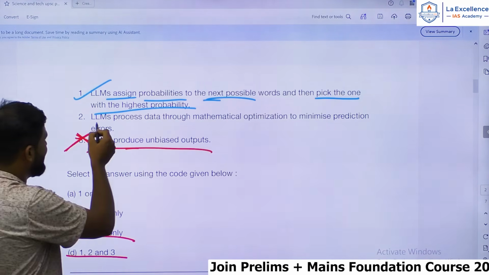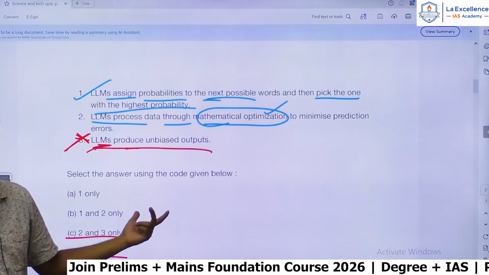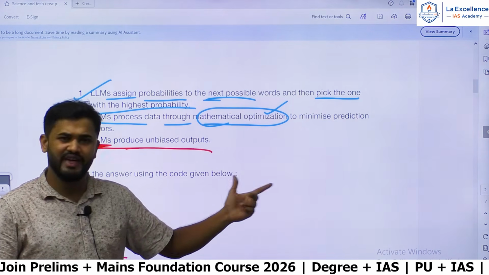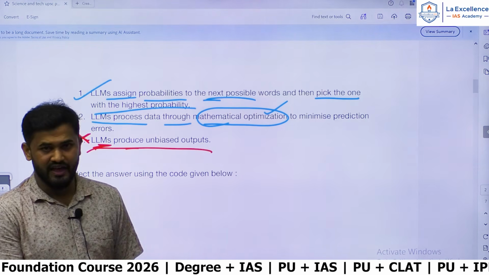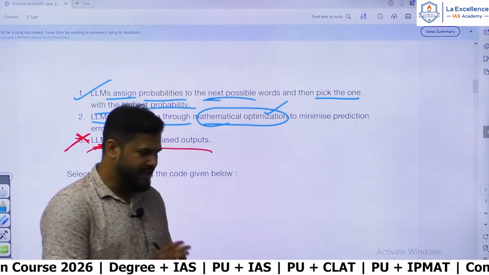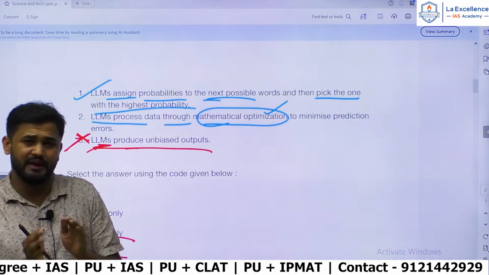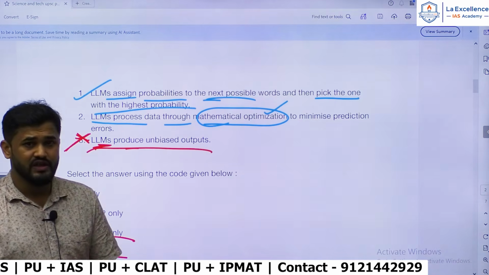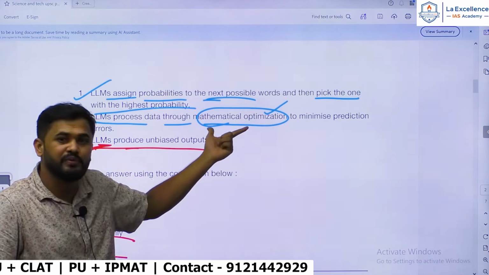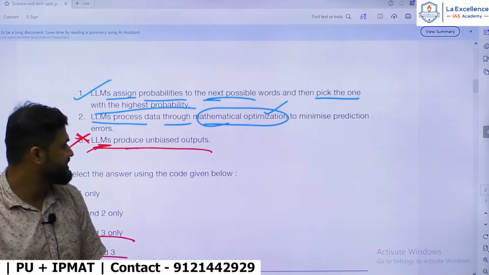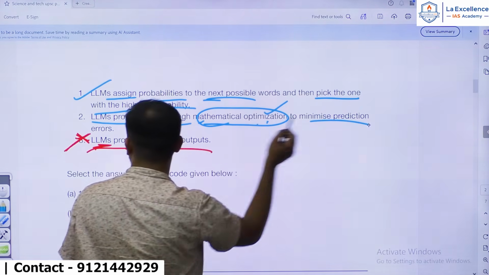LLMs process data through mathematical optimization. Here focus on the phrase mathematical optimization. Optimization is the process where the machines repeatedly make mistakes and learn through the mistakes. In LLMs the machine assigns different values to different words depending upon the context. So if the context changes, if it makes mistakes, it will learn through the mistakes. That is called the optimization process, mathematical optimization process. So LLMs process data through mathematical optimization. This is correct, to minimize prediction errors.